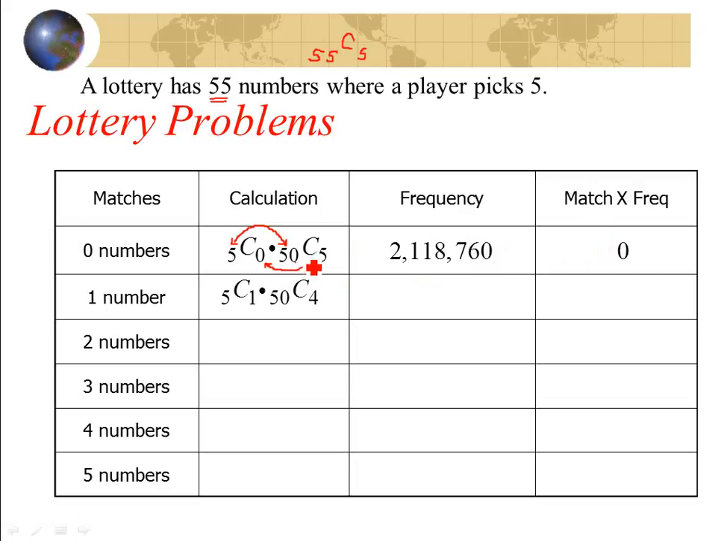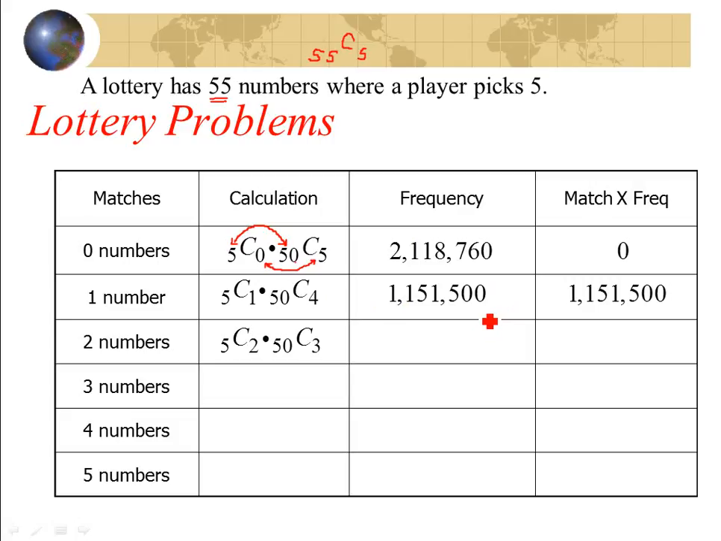Now, for one number, you choose one number of yours that gets picked, while 4 of the remaining 50 get picked. Again, 5 plus 50 is 55, 1 plus 4 is 5. When you calculate this out, you get 1,151,500. 5 choose 1 would equal 5, and then this one you'd have to do on a calculator or by hand. Then I do 1 times that number, and I get just the same number back.